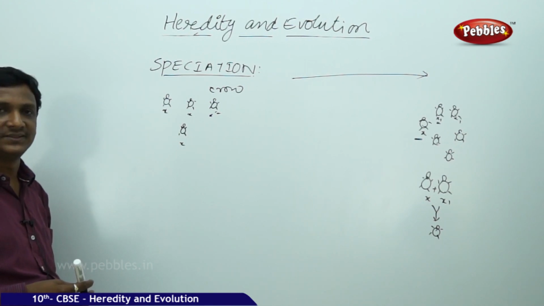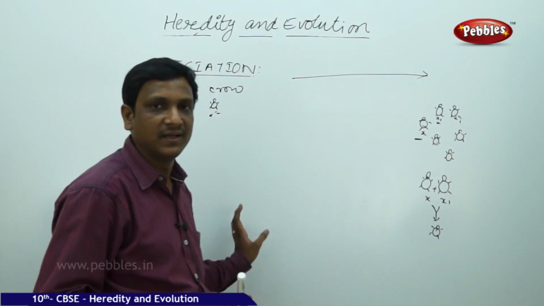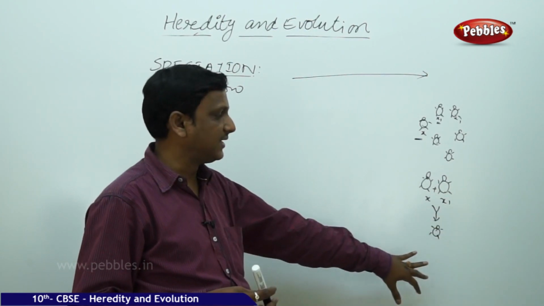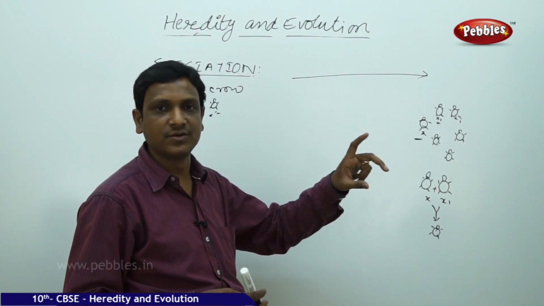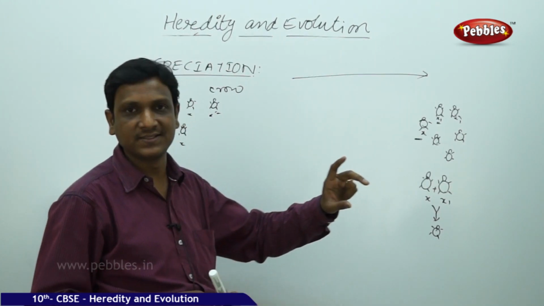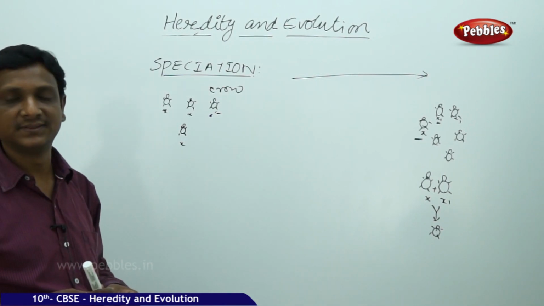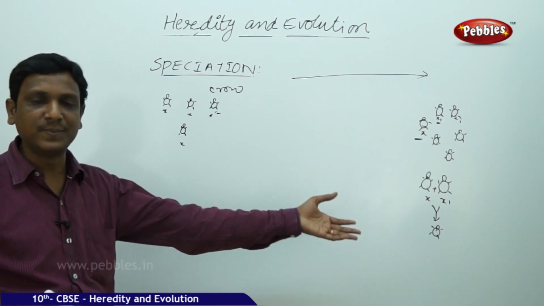So after so many generations, this beetle cannot reproduce with that beetle; it cannot mate with the other beetle X1. If reproduction is not possible between two different organisms, you consider them separate species. That is what happens. So you can say that a new species is formed here.